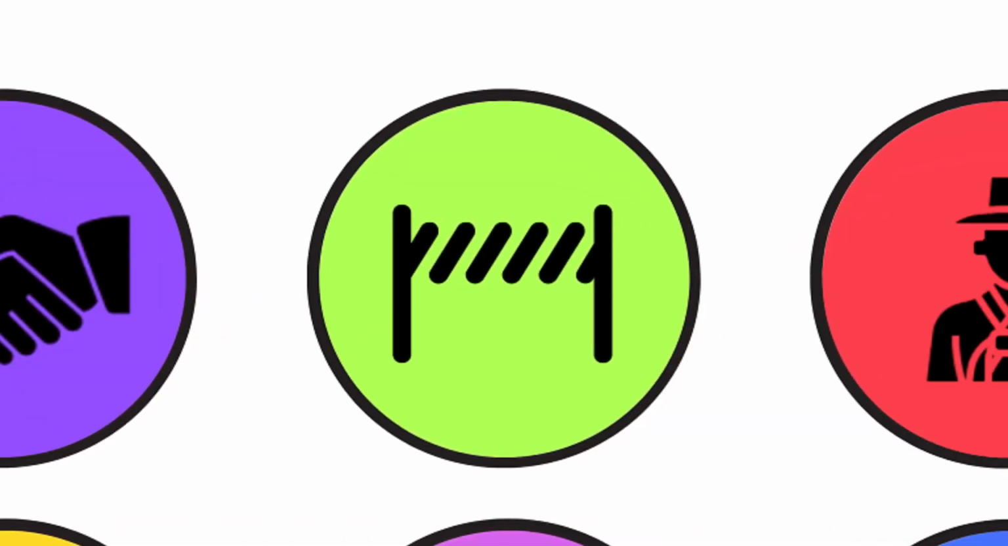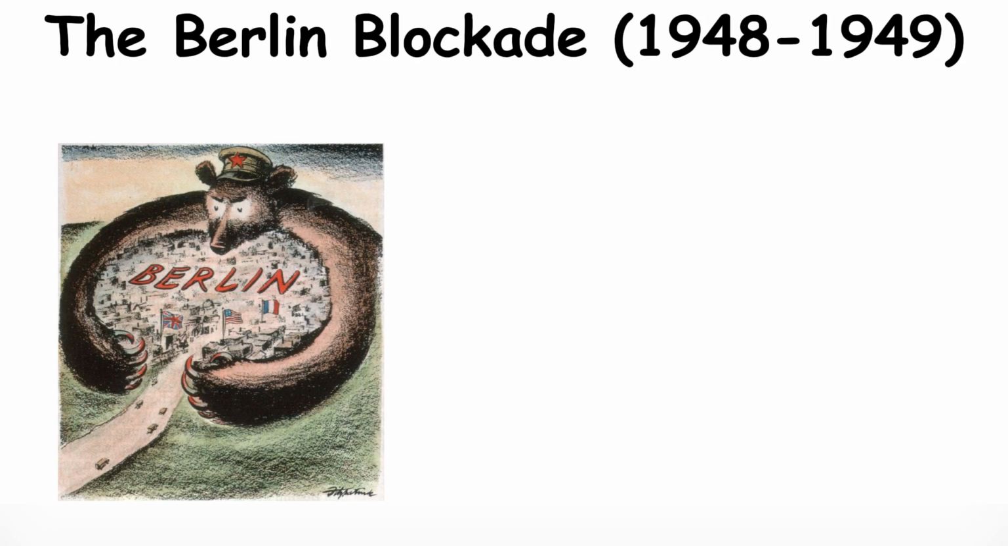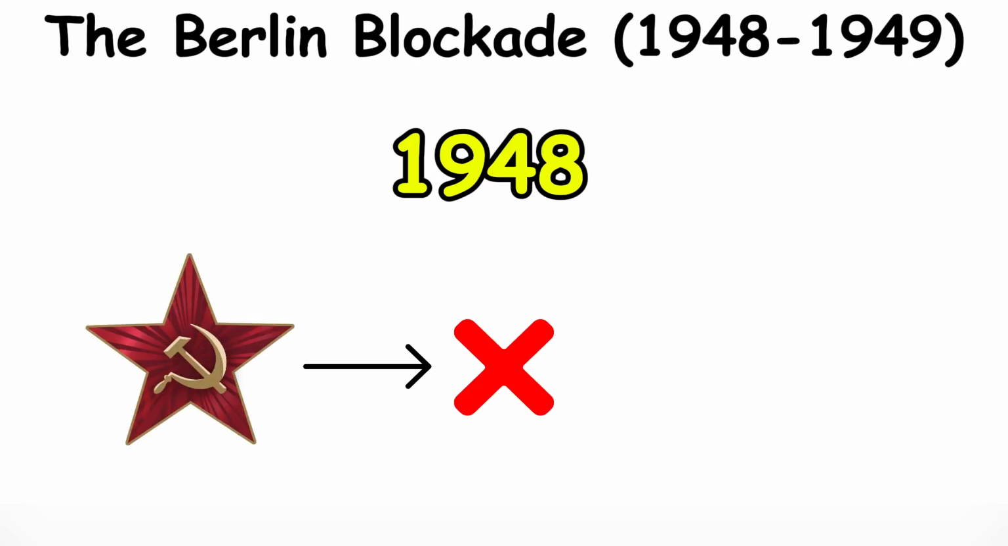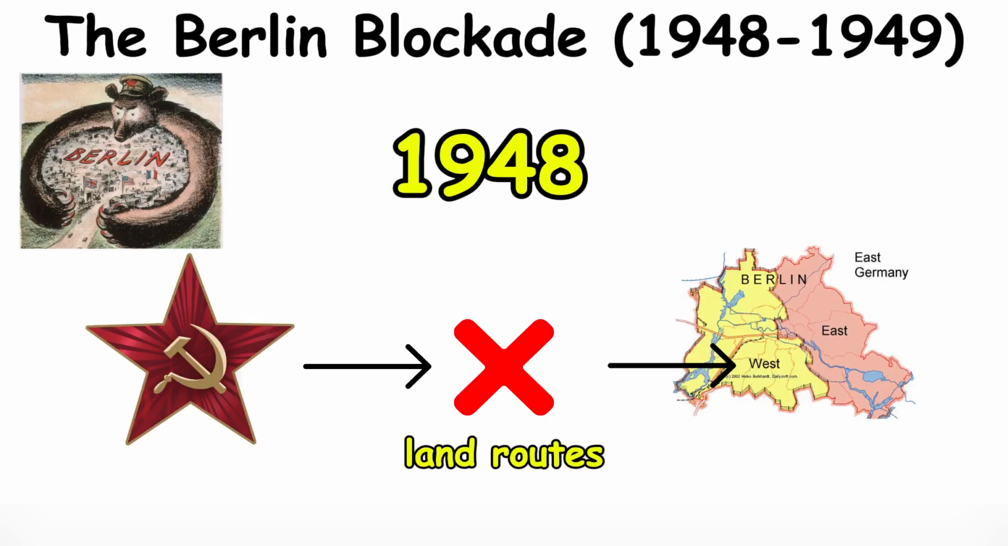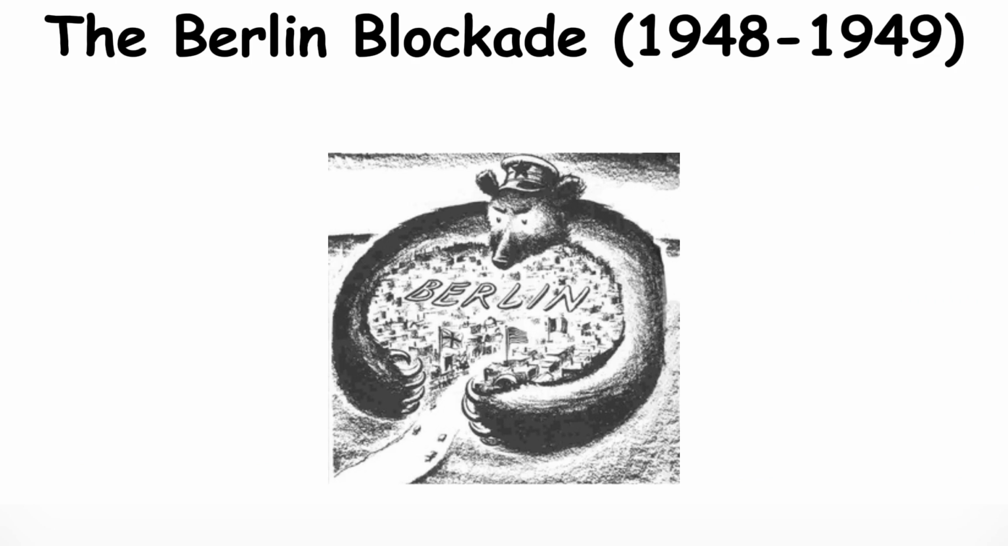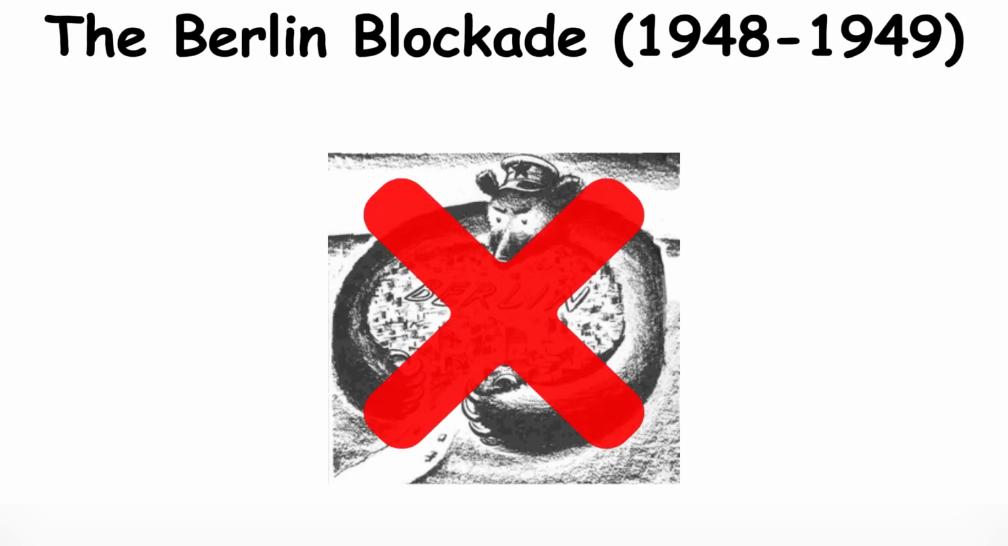The Berlin Blockade. The Berlin Blockade was one of the first major crises of the Cold War. In 1948, the Soviet Union blocked all land routes into West Berlin, trying to force the Allies to abandon the city. In response, the US and its allies organized the Berlin Airlift, flying in food and supplies for over a year. The blockade ultimately failed, but it highlighted the growing tensions and the determination of both sides to hold their ground.